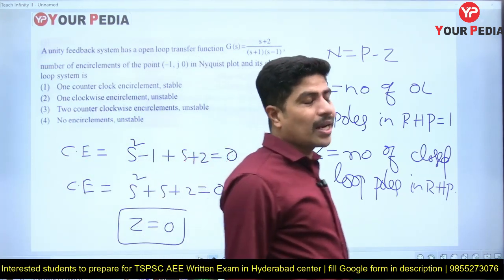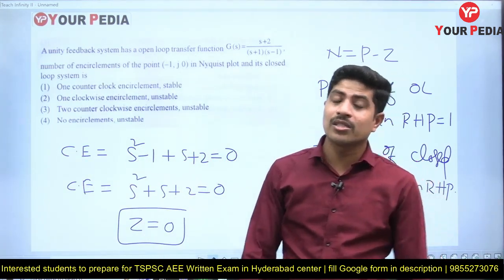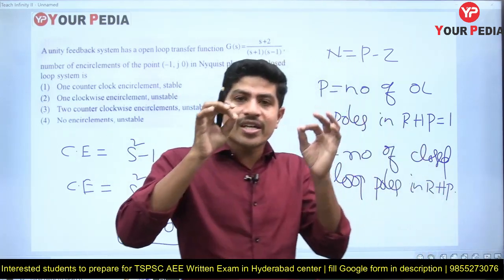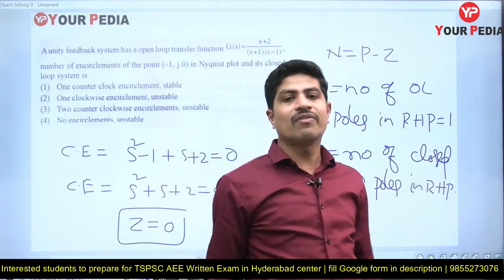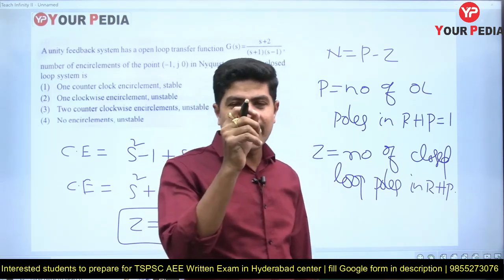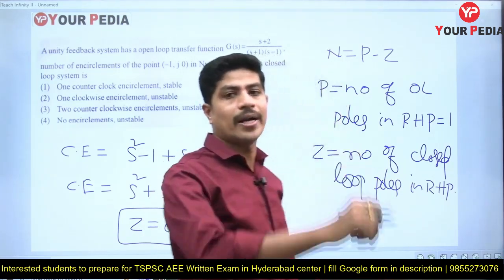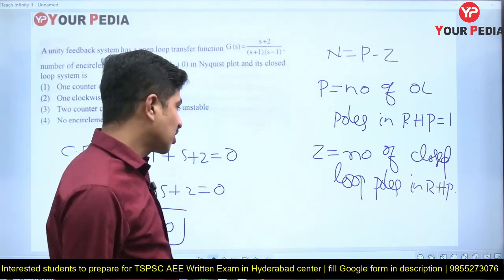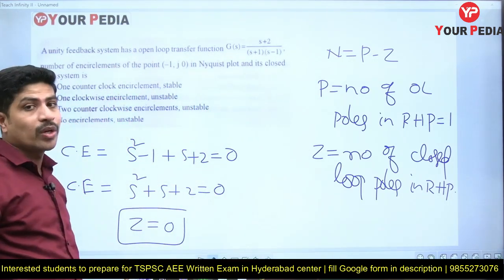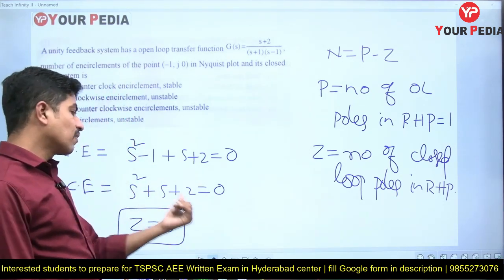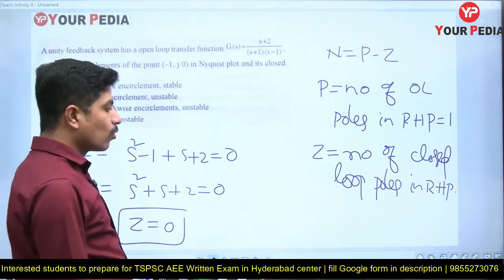There is no separate criterion for a second order system to be stable if it satisfies the necessary conditions. Satisfaction of necessary conditions is sufficient for first and second order systems. The condition on stability will start from third order. For first and second order systems, just by looking at the coefficients of the characteristic equation we can tell that it is stable. No testing required. So Z is equal to 0.